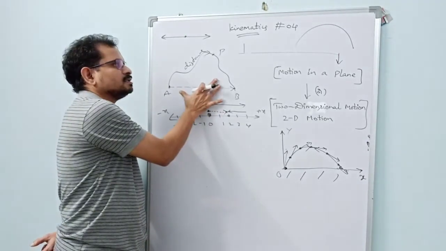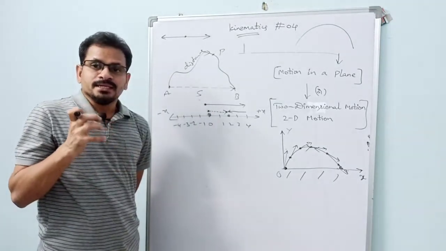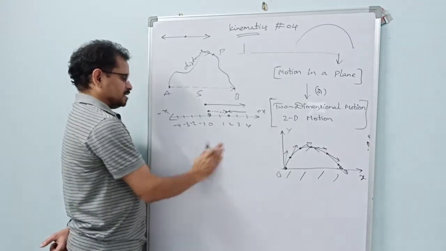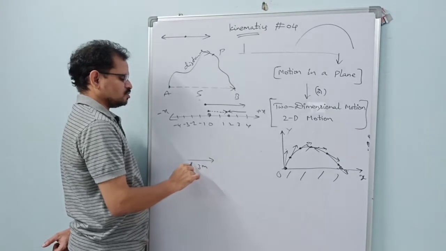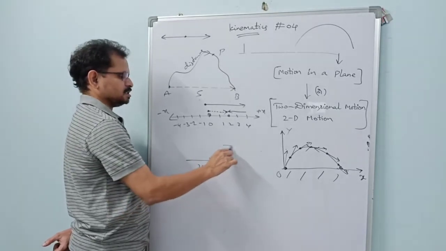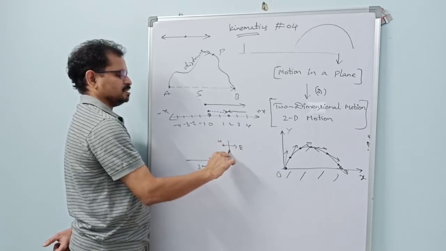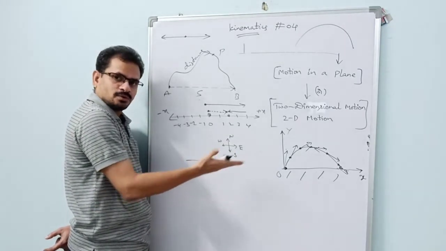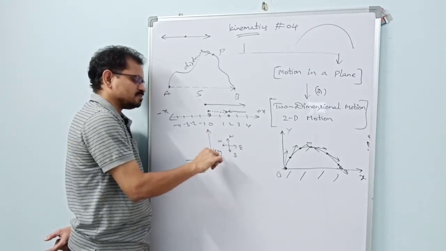So this is motion in a plane. And one more thing, in numerical examples also we can find a problem like this. This is east, west, south, north. A body makes a displacement of 3 meters towards east and next turns towards north and makes a displacement of 4 meters.